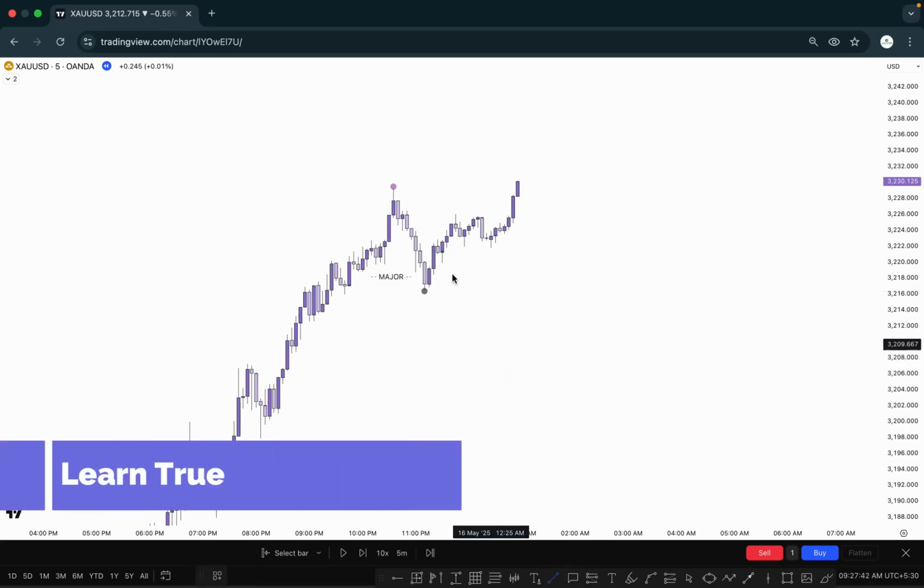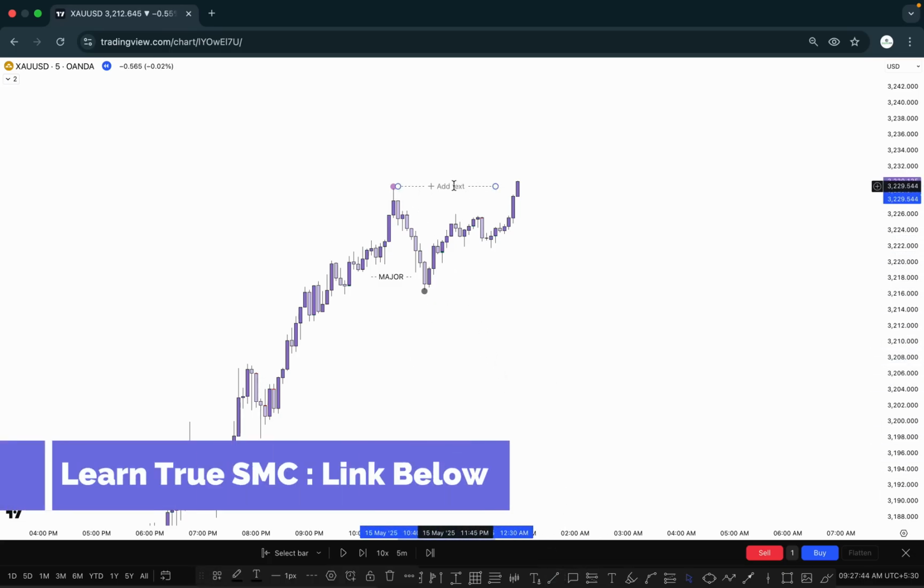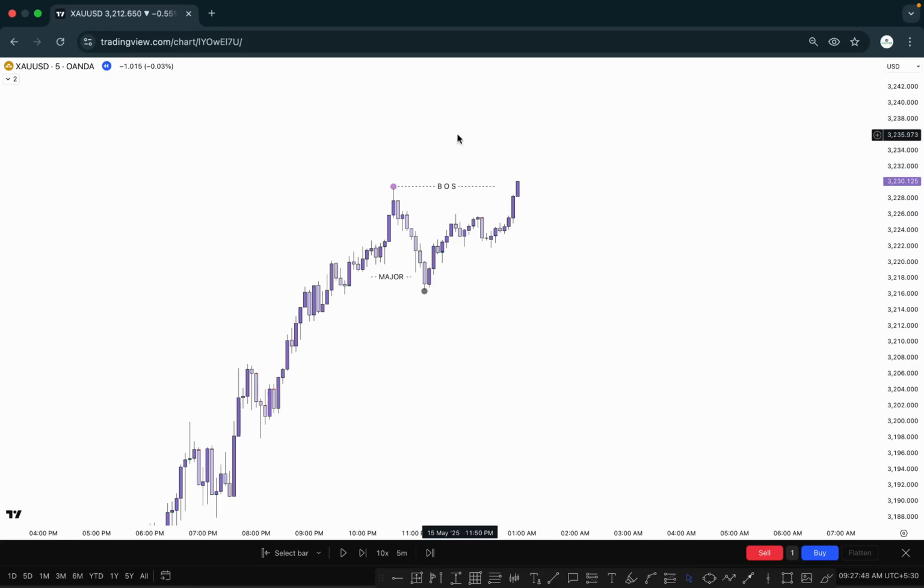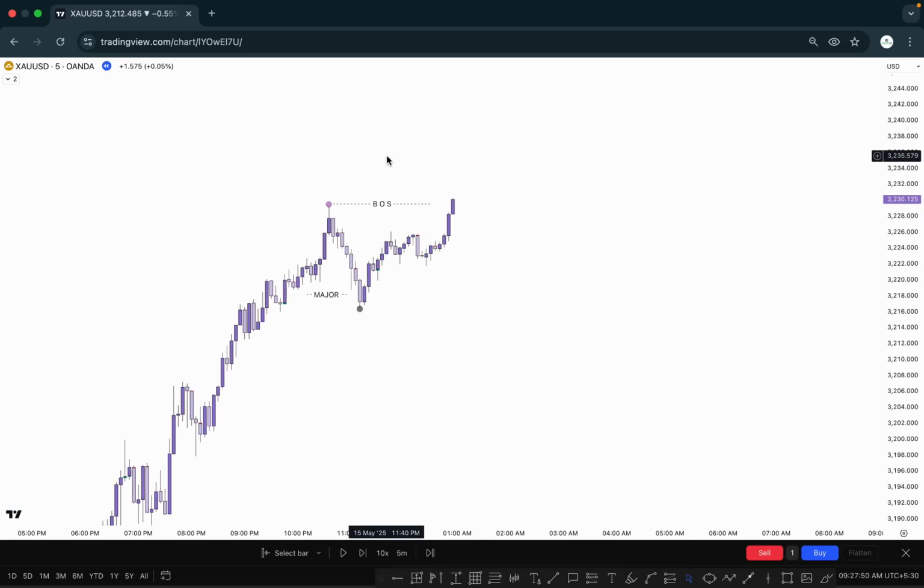Again, what happened here? Market broke the previous high here, and once market breaks this one and closes above it, this one is called break of structure. And after break of structure, what is the major and minor inducement in this line? If market closes above it and creates a structure like this, the first pullback is called minor inducement right here. This is our minor inducement in this current situation. If market takes out the first pullback here, that means the minor inducement is taken out, and we can anticipate it again pushing a higher high.